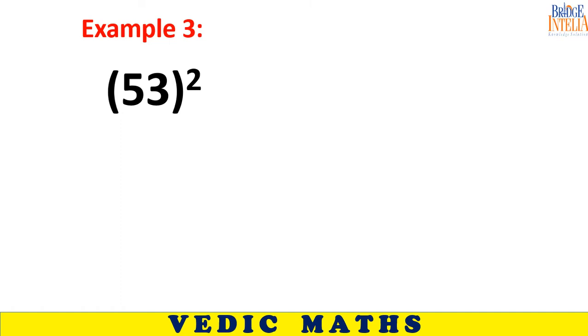Look, 53 squared. It is more than 50, so what will we do? The same thing. From 53 we subtract 50. This time you will get plus 3. So this time you see that you are getting a positive answer, or you can call this a deviation. So you have seen a positive deviation here.